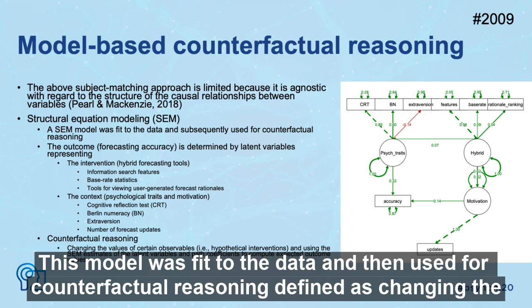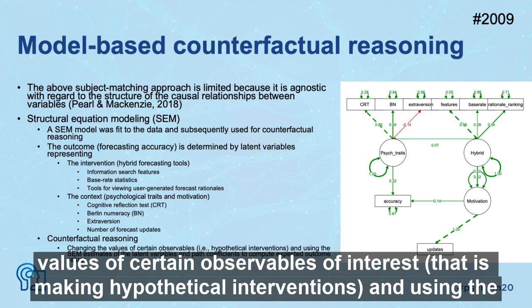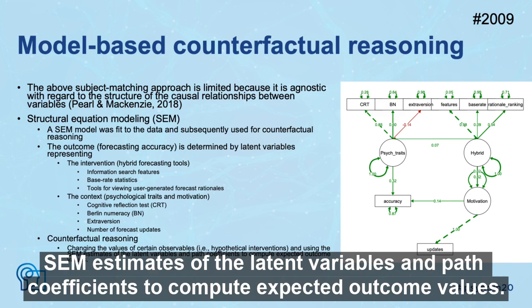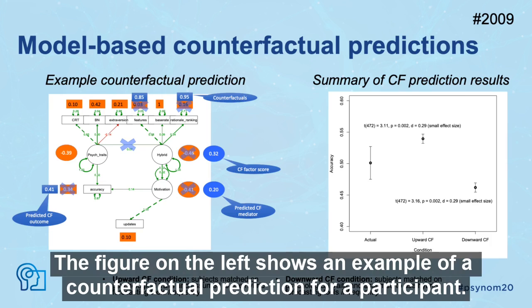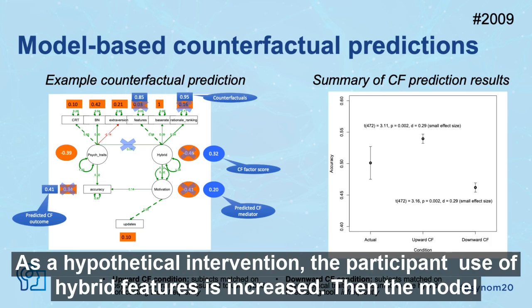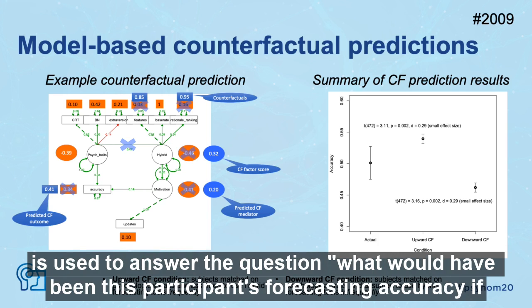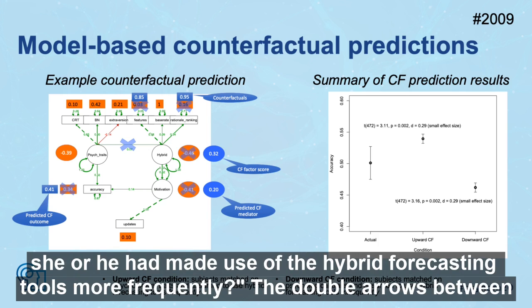This model was fit to the data and then used for counterfactual reasoning, defined as changing the values of certain observables of interest, that is, making hypothetical interventions, and using the SEM estimates of the latent variables and path coefficients to compute expected outcome values. The figure on the left shows an example of a counterfactual prediction for a participant. As a hypothetical intervention, the participant's use of hybrid features is increased. Then the model is used to answer the question, what would have been this participant's forecasting accuracy if she or he had made use of the hybrid forecasting tools more frequently?